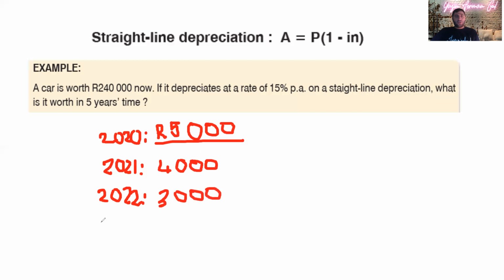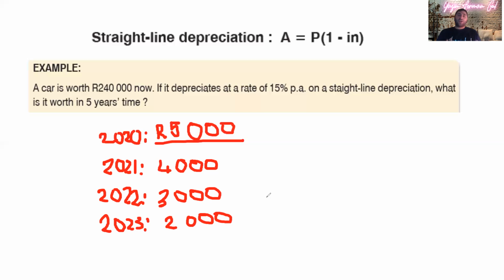I'm going to do one more year. In 2023, this phone is going to be 2,000. So I buy a phone for 5,000 Rand now, and this phone will lose 1,000 Rand of its value every year. Obviously, as soon as you get that phone, it's going to be second hand. Next year, it's going to be 4,000 Rand. The year after, it's going to lose another 1,000, so it will be 3,000. And the next year it is going to be 2,000.